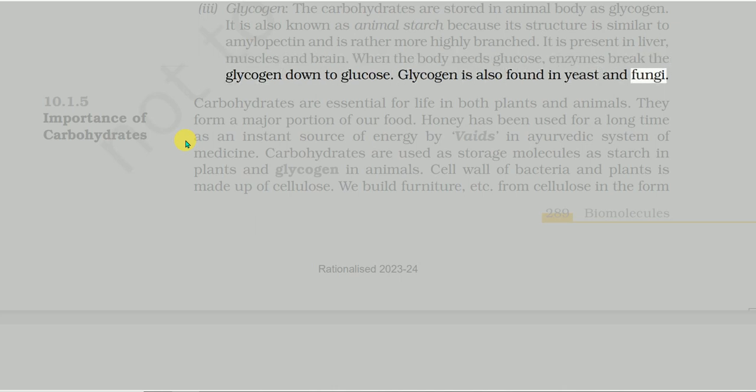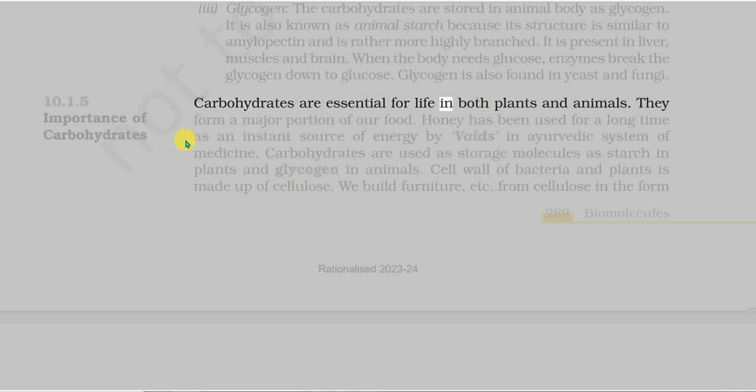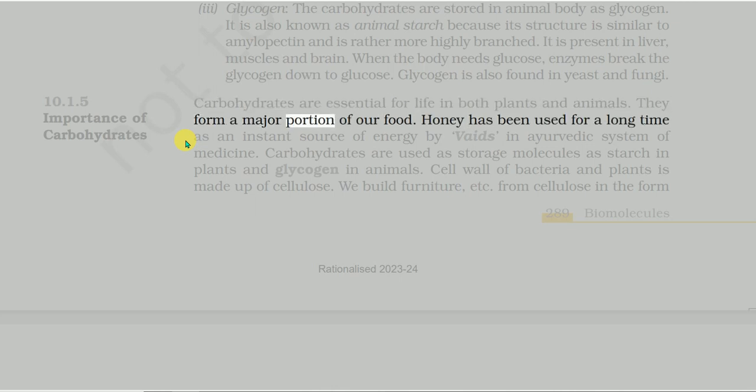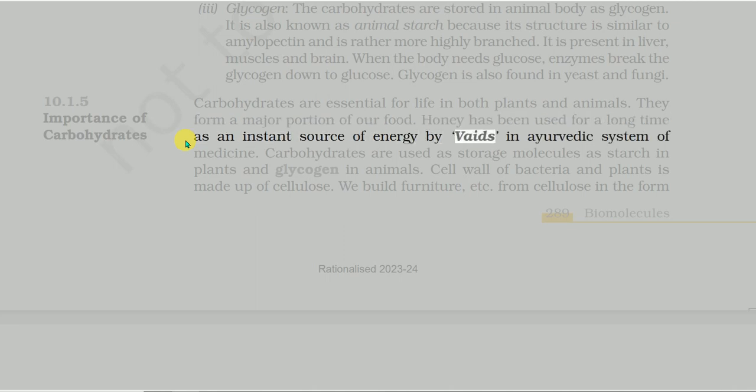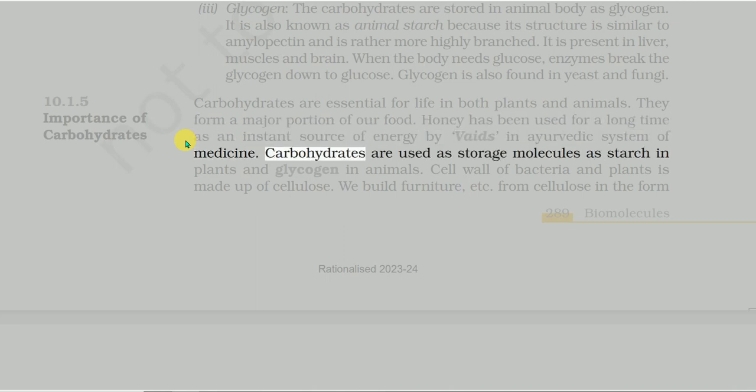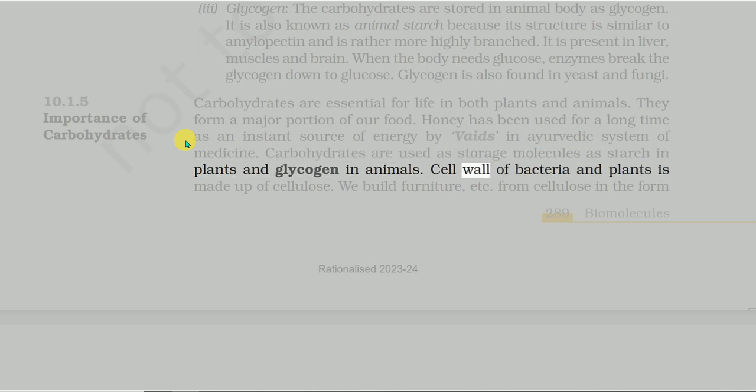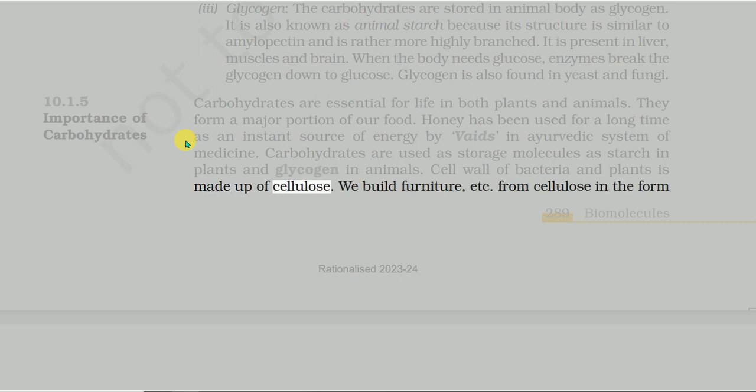Carbohydrates are essential for life in both plants and animals. They form a major portion of our food. Honey has been used for a long time as an instant source of energy in the Ayurvedic system of medicine. Carbohydrates are used as storage molecules as starch in plants and glycogen in animals. The cell wall of bacteria and plants is made up of cellulose. We build furniture, etc. from cellulose in the form